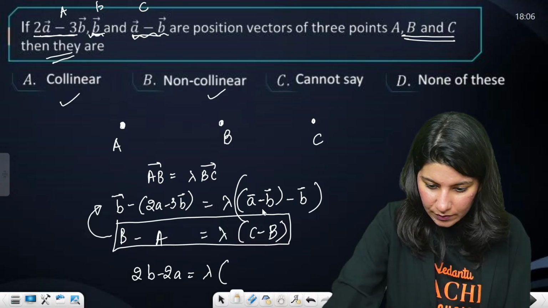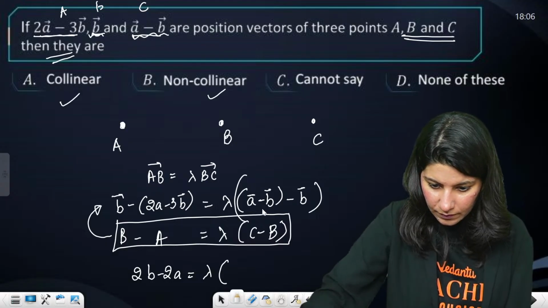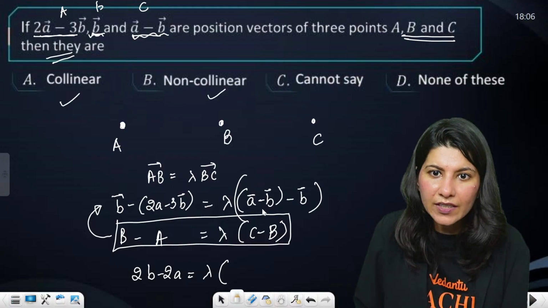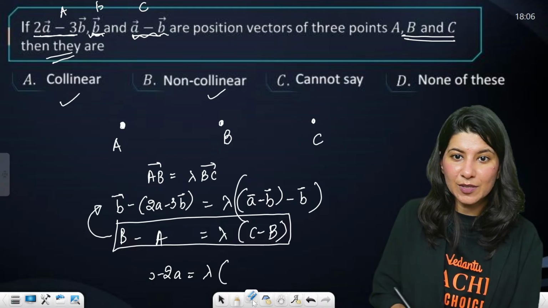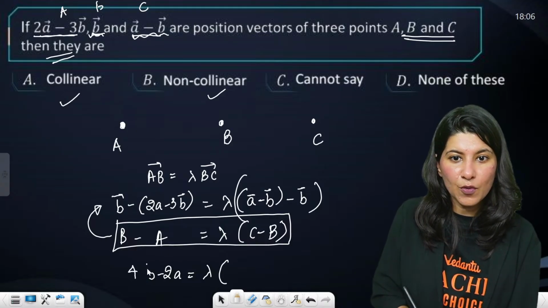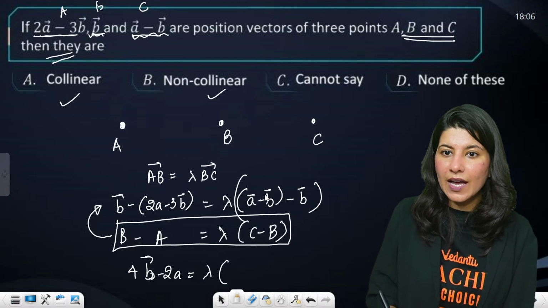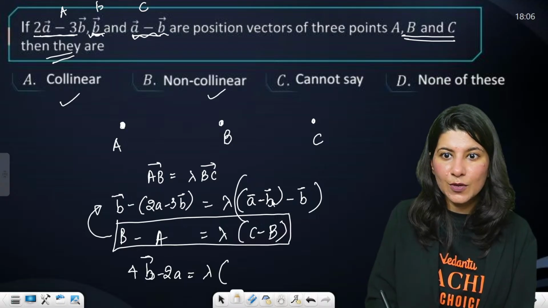Hold on. Have I done anything wrong? Okay, sorry, there is some calculation mistake you are not telling me. And what about this? This is going to become a minus 2b.